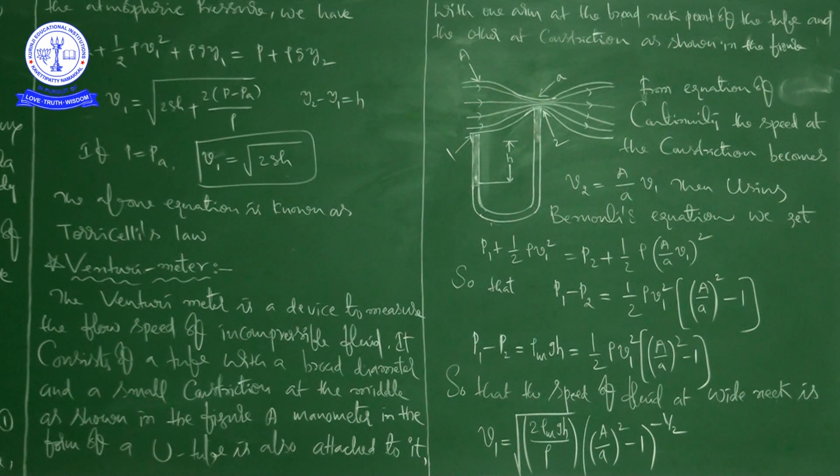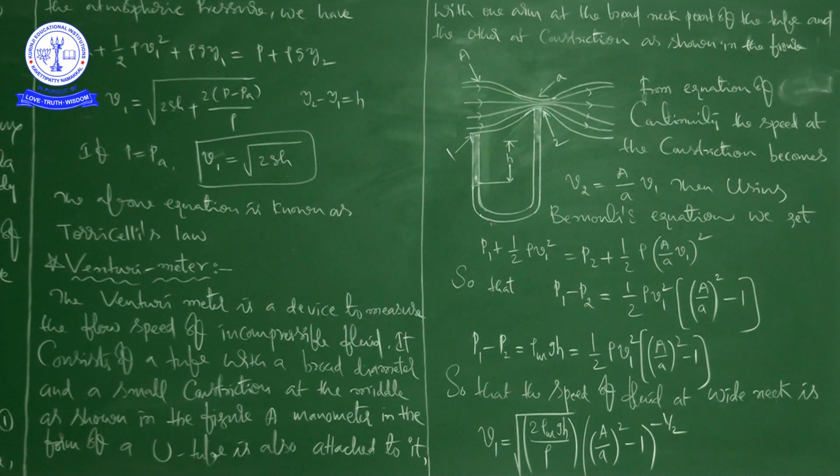You can write it as V2 is equal to capital A by small a into V1. Now we are going to use Bernoulli's equation to get this expression. So that is P1 plus half rho V1 square is equal to P2 plus half rho into (A by a) into V1, whole square. Here V2 is equal to capital A by small a into V1, that we are substituting here.